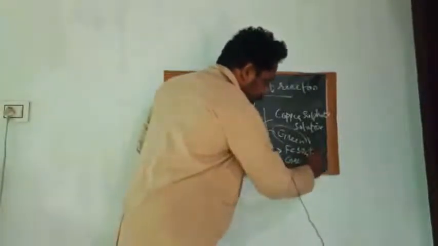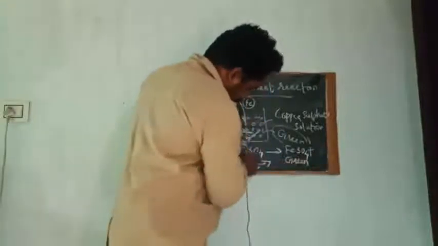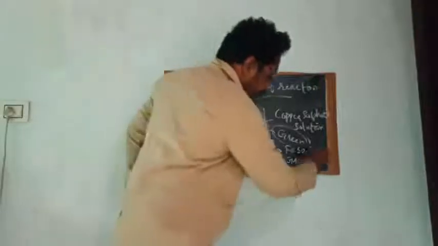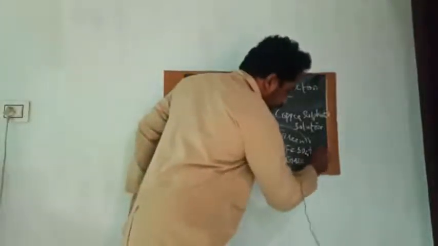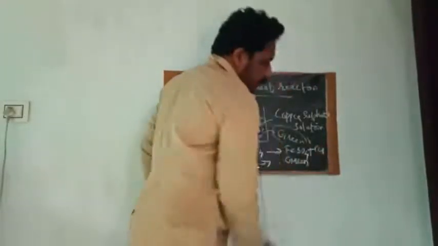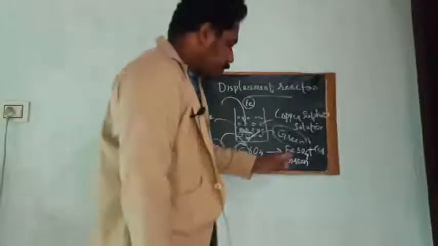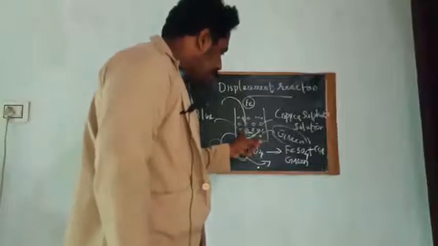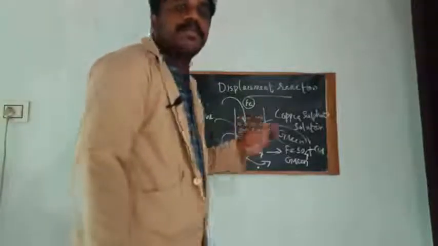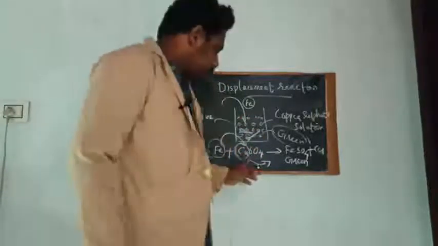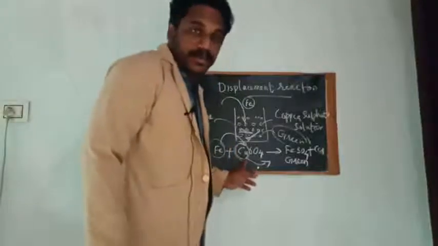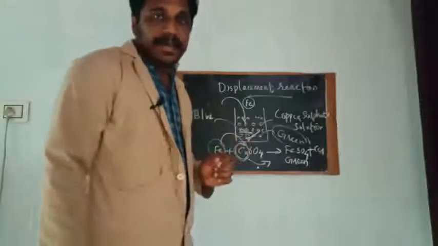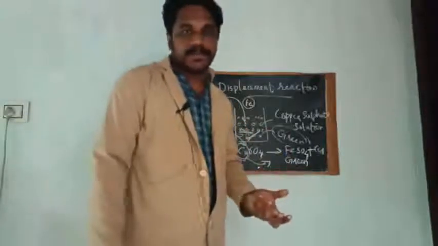And what is remaining there? Cu, right? Cu has been removed from there and Cu ions will be there. Am I right? Those Cu ions will get attracted to the surface of this iron nail. These Cu ions will go towards the surface of iron nails and will stick on the surface.